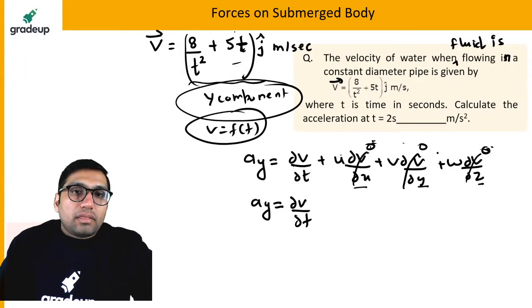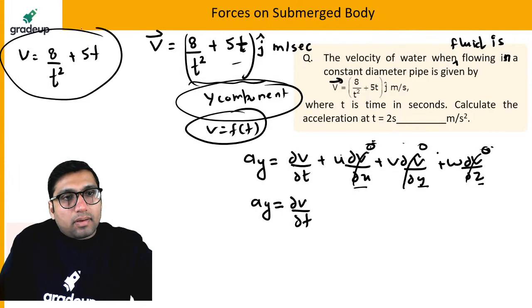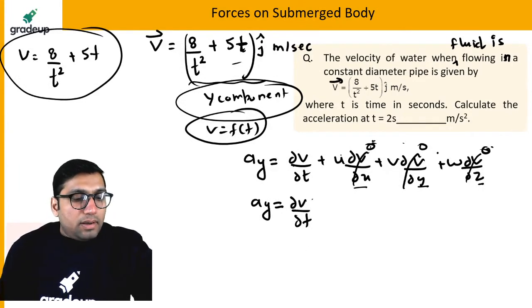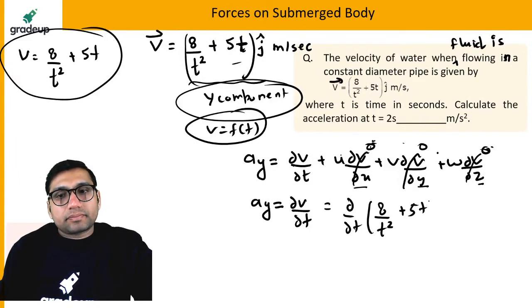In this situation, velocity v is equal to 8 by t square plus 5t, so only a function of t. So it will be simply equal to d by dt of 8 by t square plus 5t.